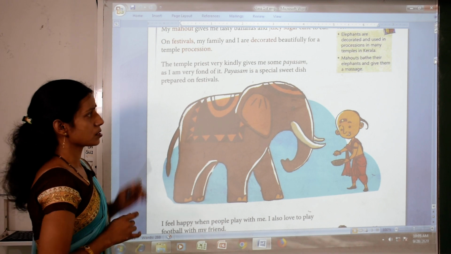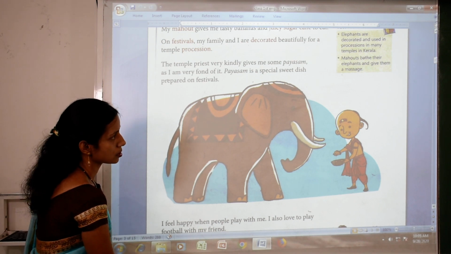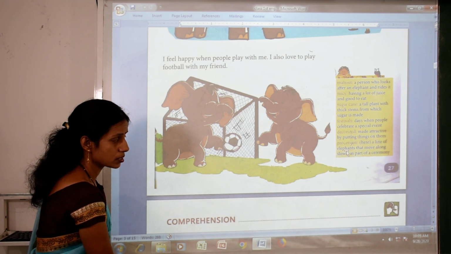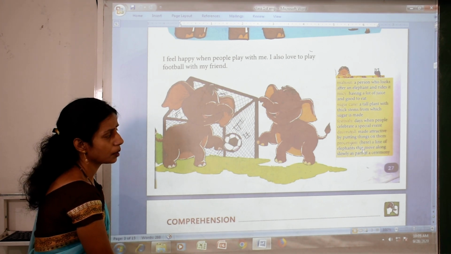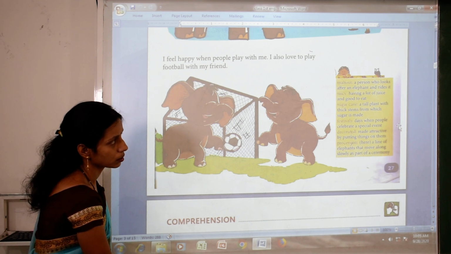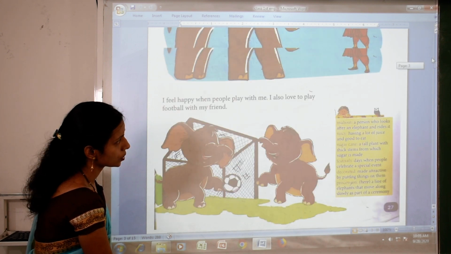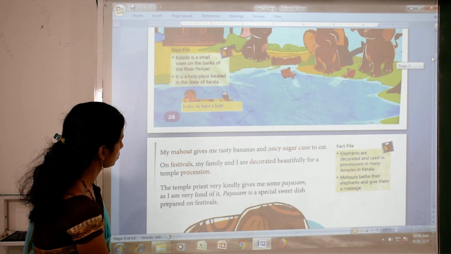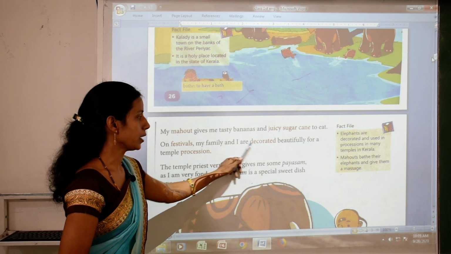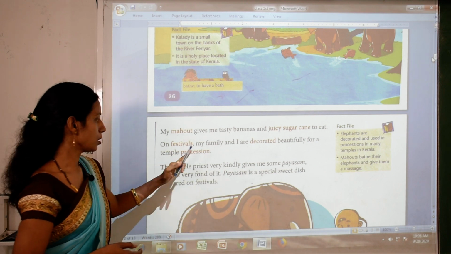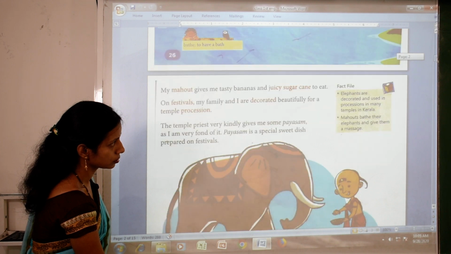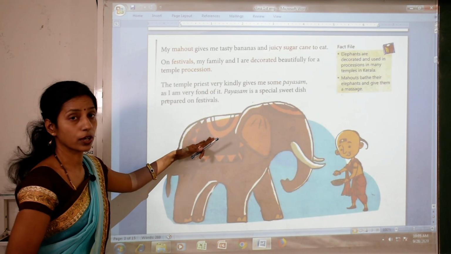Okay. So procession means a line of elephants, animals and people that move along slowly as part of a ceremony. So Appu is decorated. On festival, my family and I are decorated beautifully for the temple procession. So you can see this picture. Here is Appu and he is decorated.